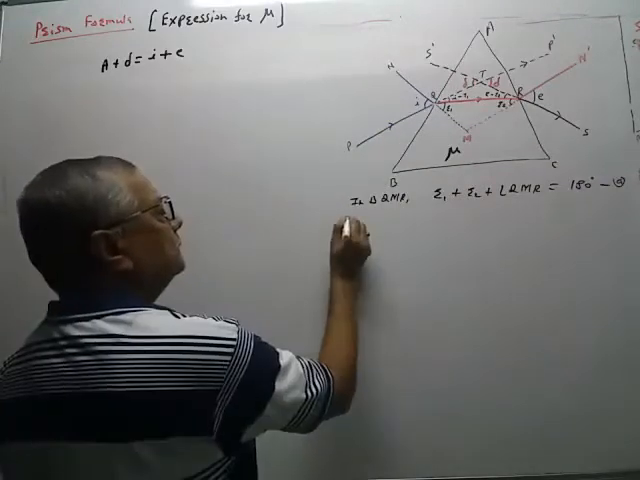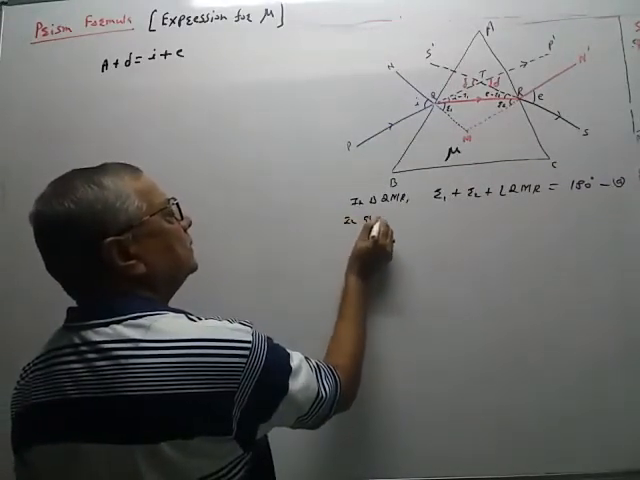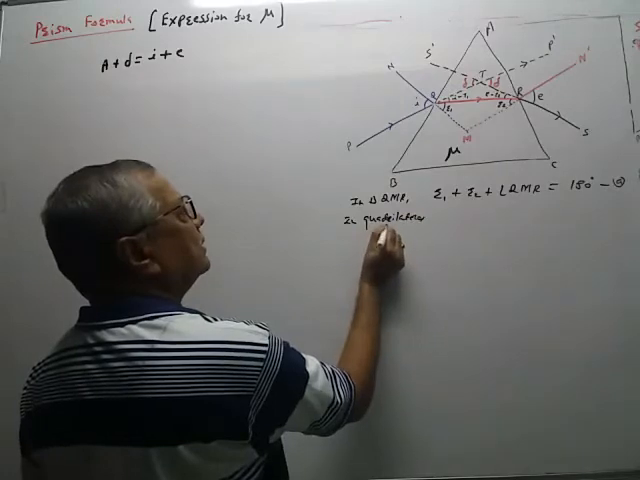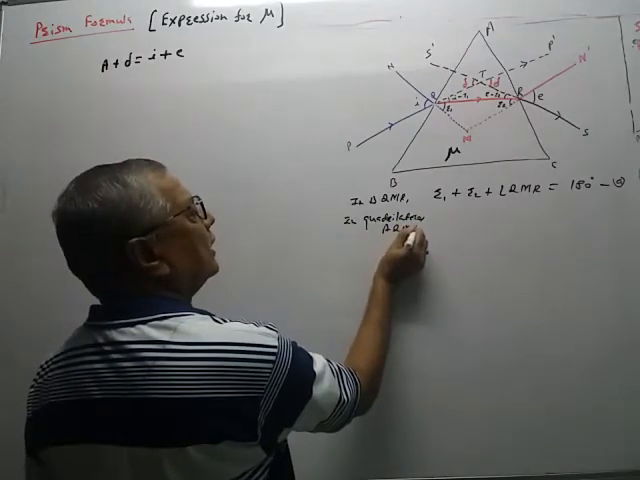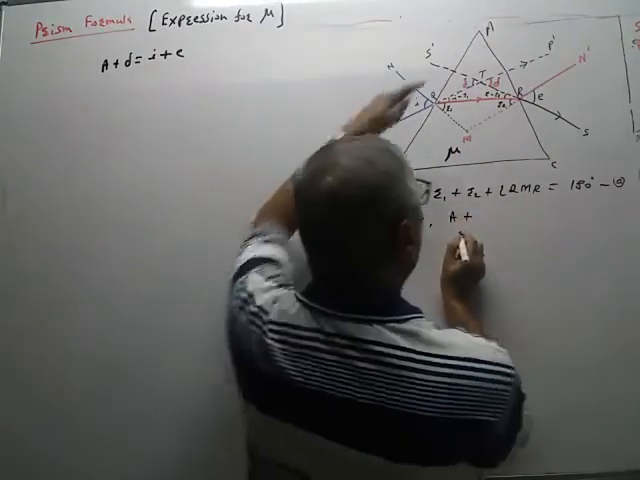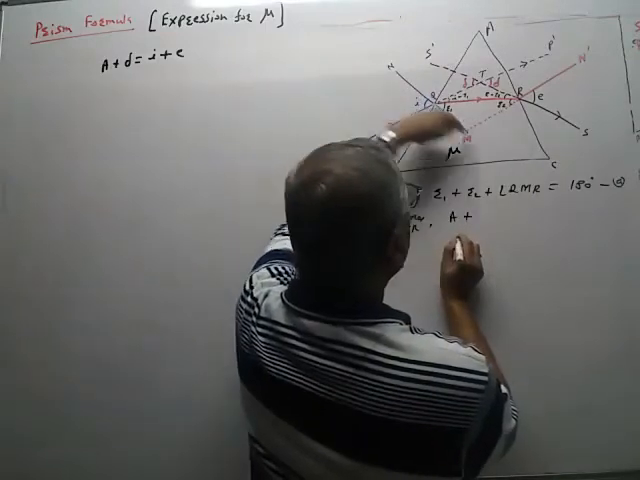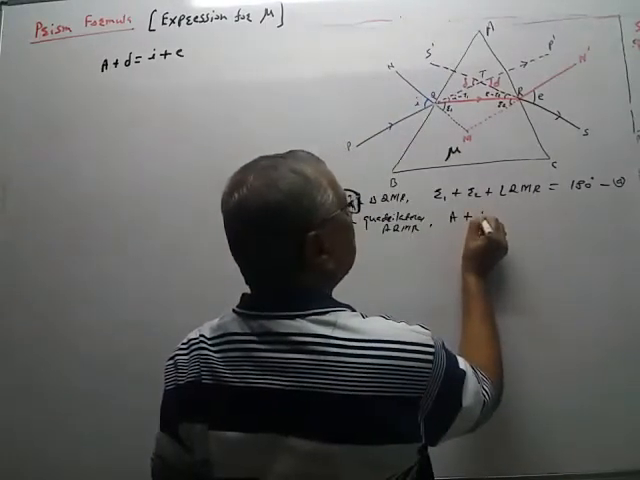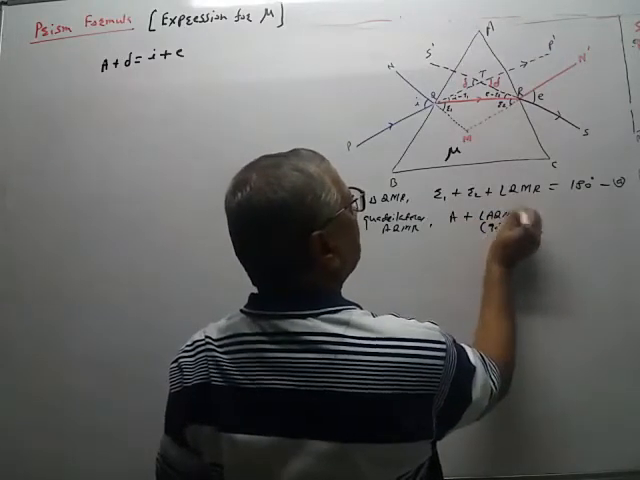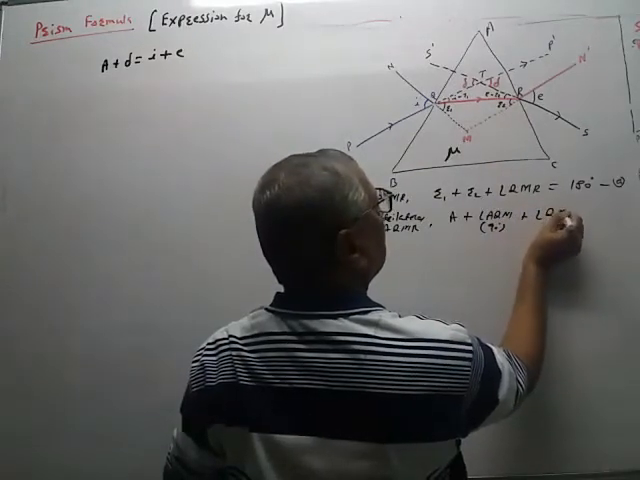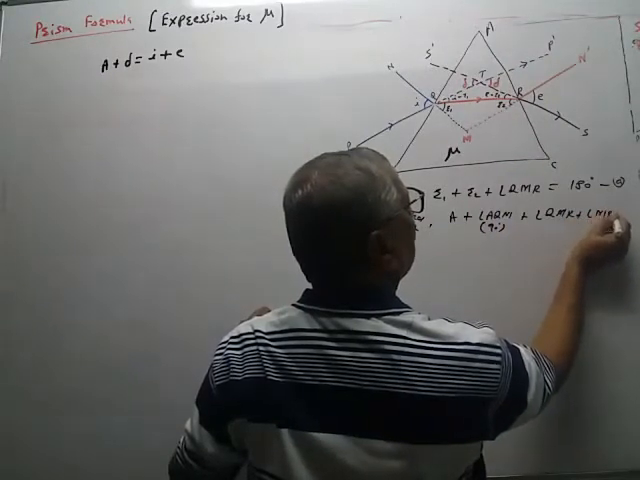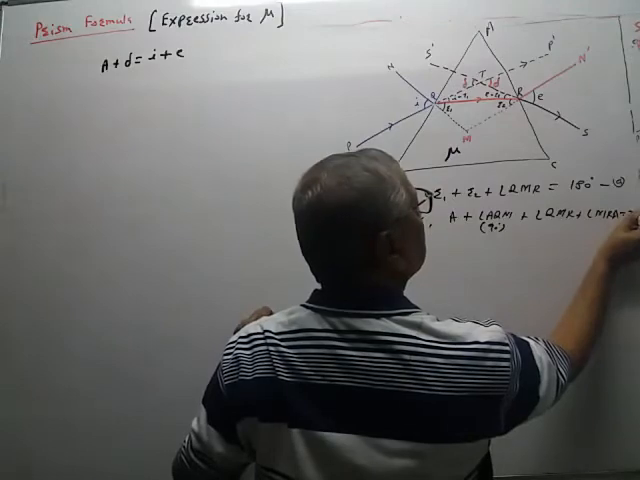Now in quadrilateral AQMR, the equation is: A plus angle AQM, so this is normal, therefore AQM is equal to 90 degrees, plus QMR plus MRA. Sum of the four angles is 360 degrees.